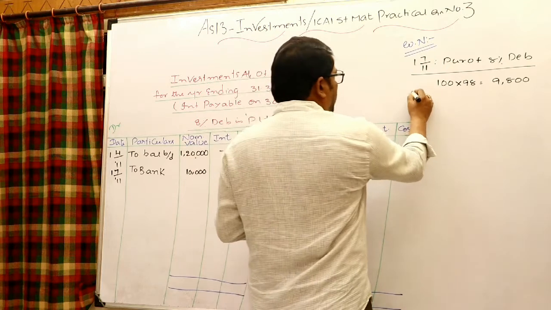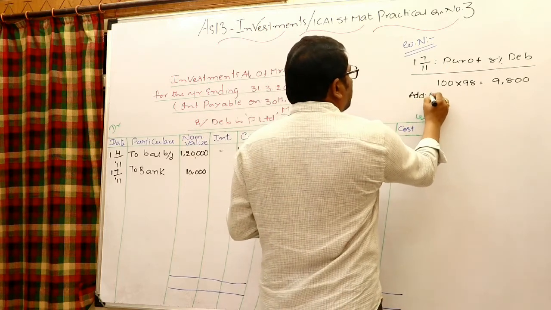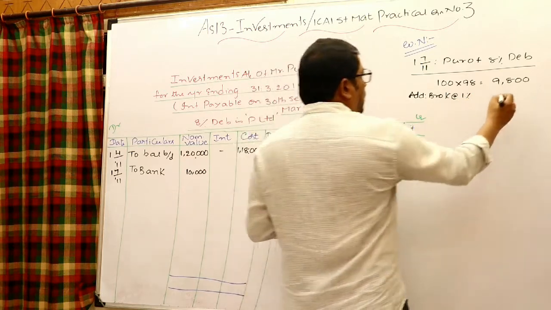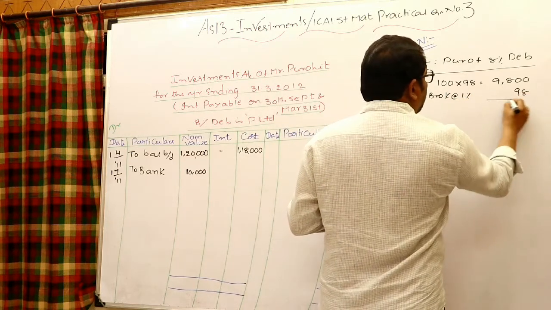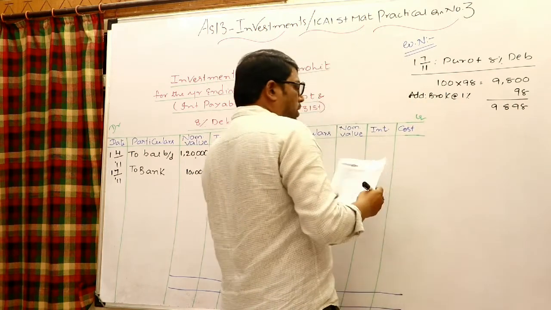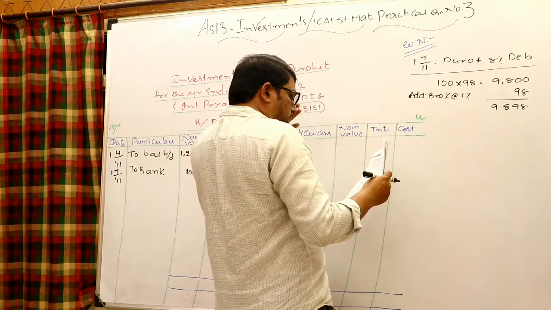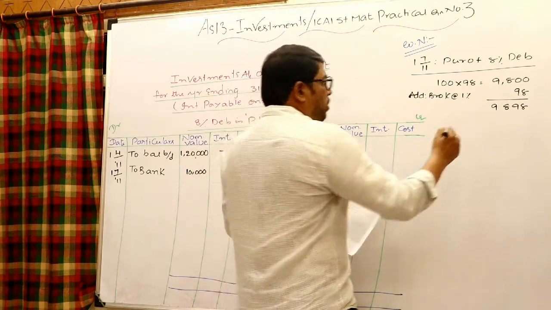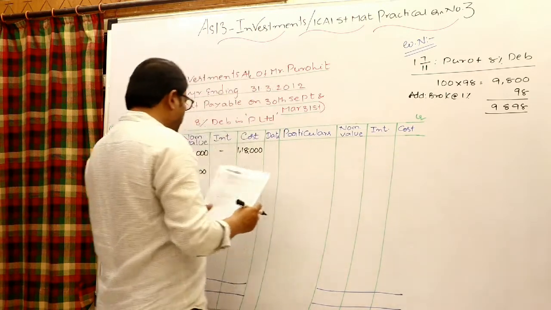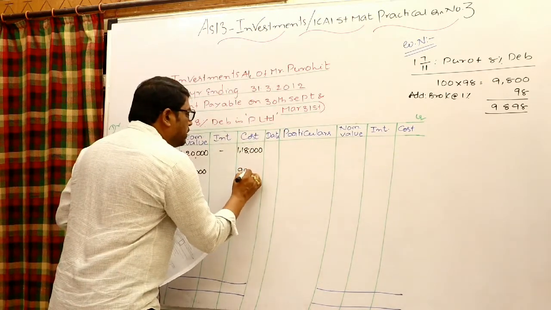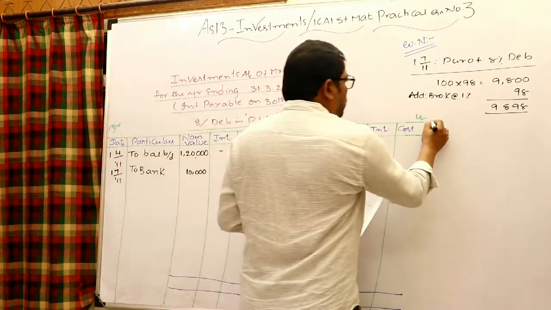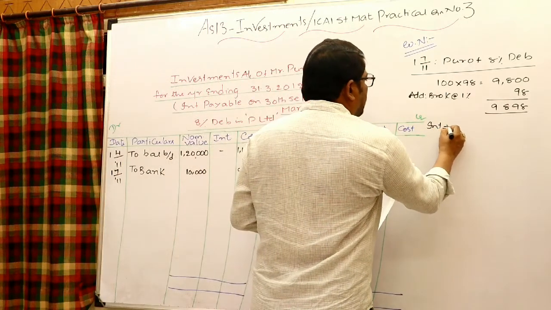Okay, add brokerage at the rate of 1%, 9,898 with brokerage. Okay, so it is given as X interest. X interest means obviously interest is not included. This amount is paid only towards the cost of investment, 9,898. Okay, so interest also we need to calculate. Let us calculate the interest.